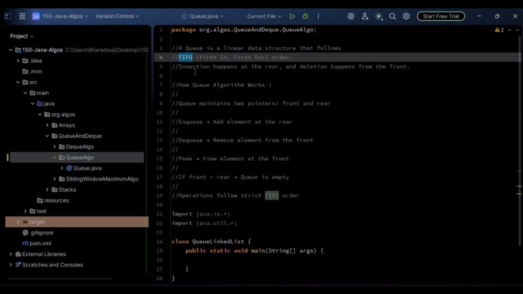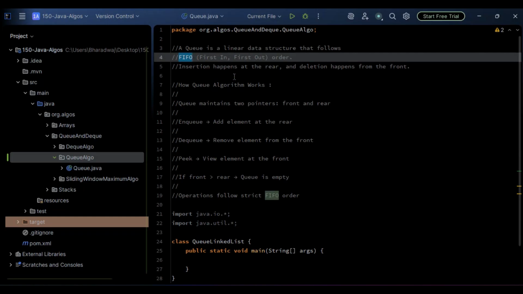Unlike stacks, which follow LIFO, last in, first out, a queue is a linear data structure that follows FIFO, first in, first out order. So the first element that we consider is the one that goes out first. So it's similar to a queue in real life.